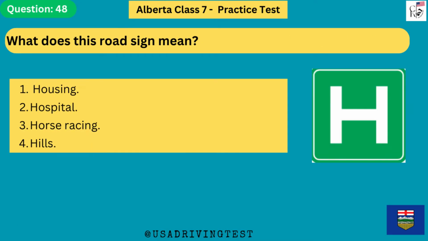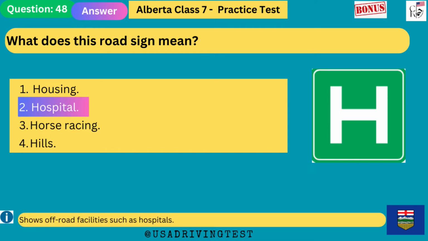What does this road sign mean? 1. Housing. 2. Hospital. 3. Horse racing. 4. Hills. The answer is 2. Hospital.